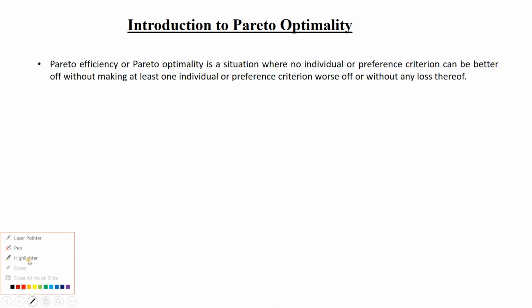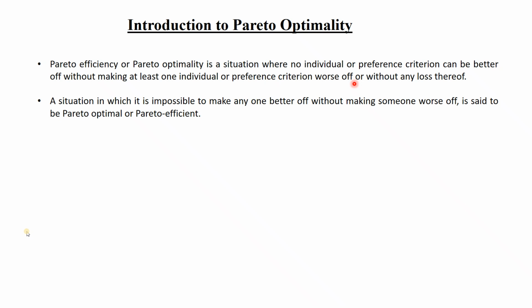So the statement is defined in this way: it is a situation where no individual preference criterion can be better off without making at least one individual worse off. That means one can be declared worse, then only the other can be declared better. This is one kind of method or technique of Pareto optimality.